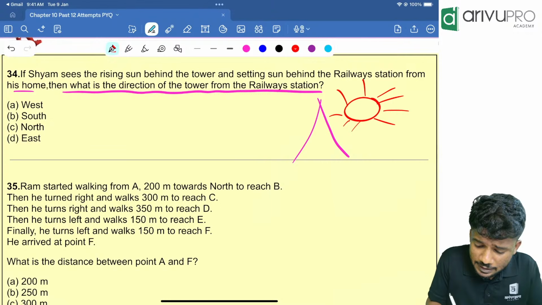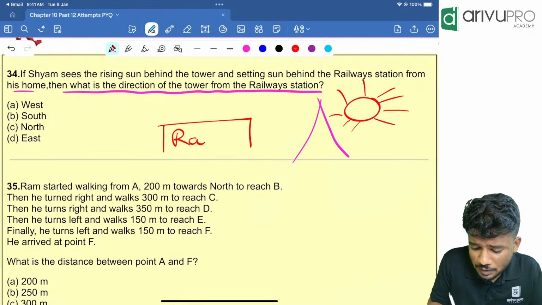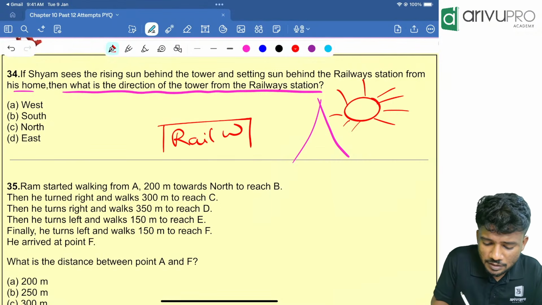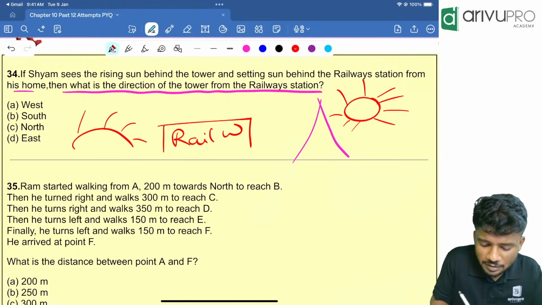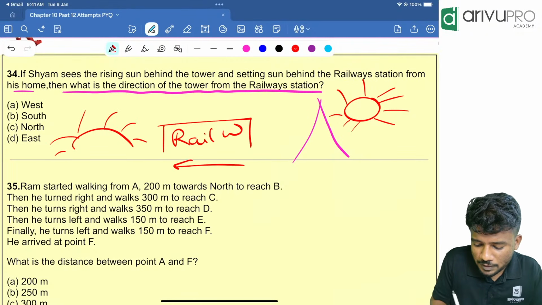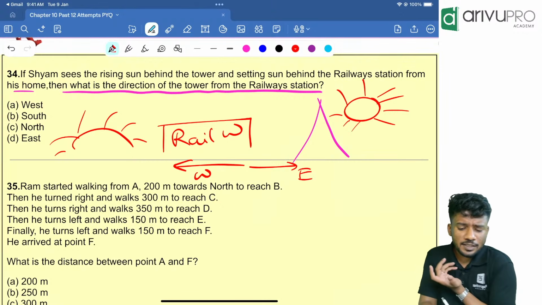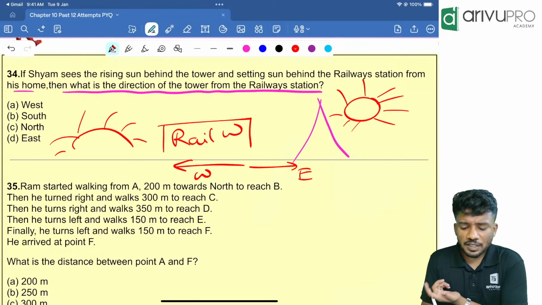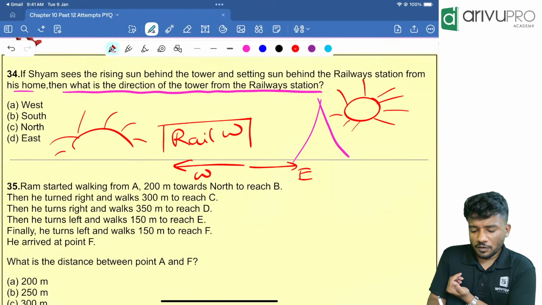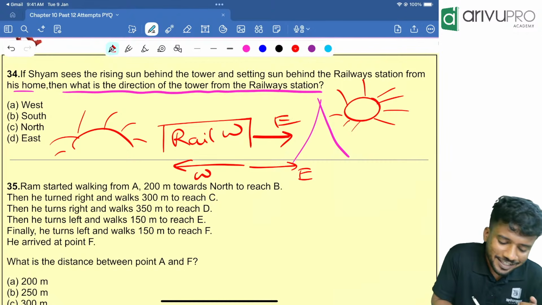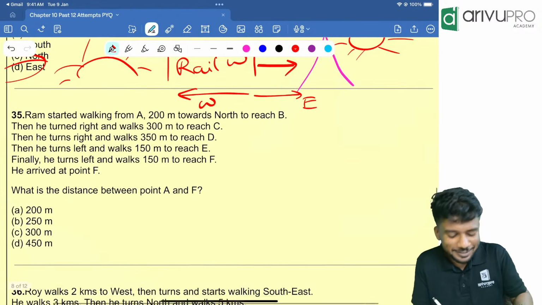Then it is setting behind the railway station. Let it be the railway station, and the sun is setting behind it. So you tell me, this is towards west, this is towards east. Now the question is, what is the direction of the tower from the railway station? So if I am walking from the railway station towards the tower, which direction am I moving? The east direction. Option D is your answer.